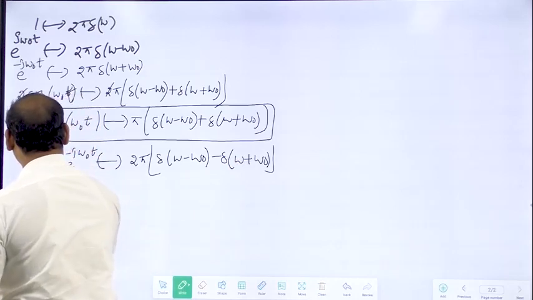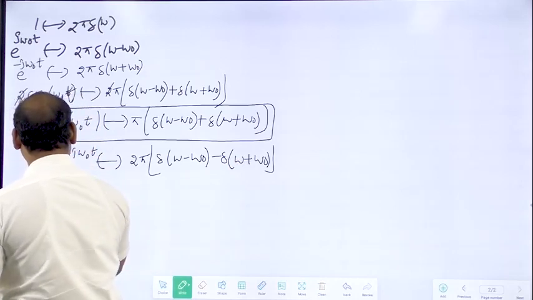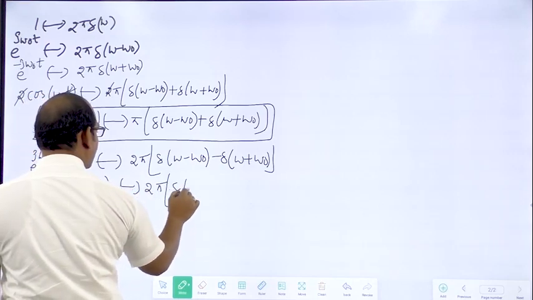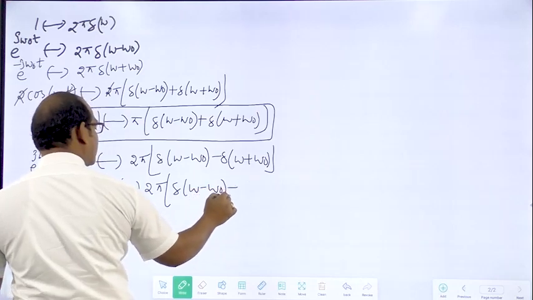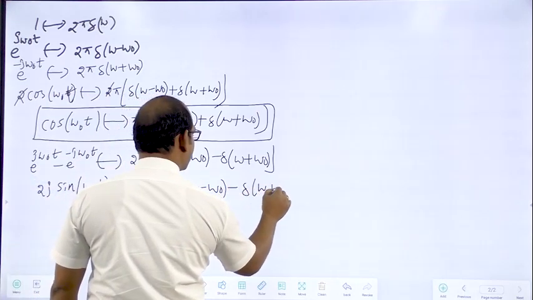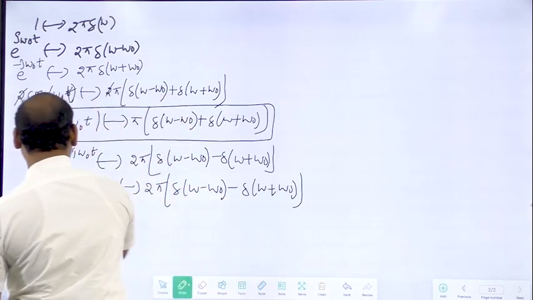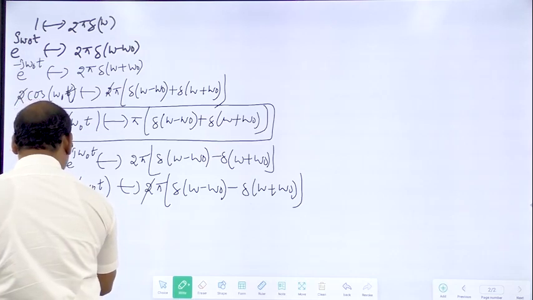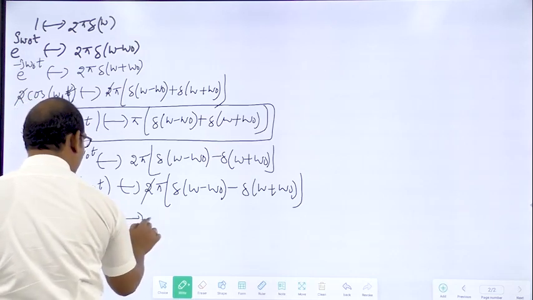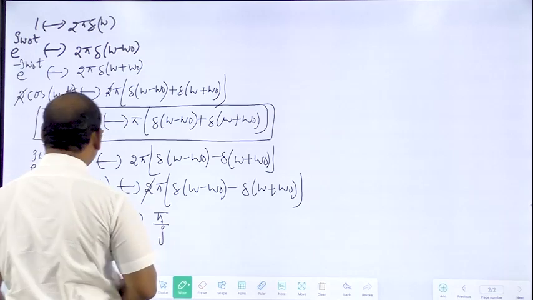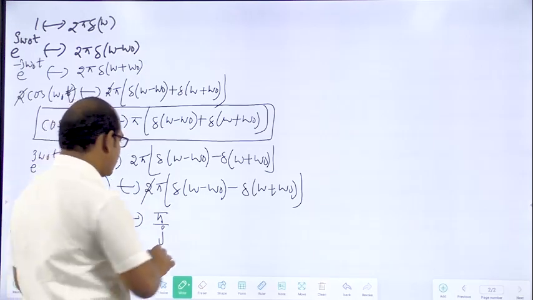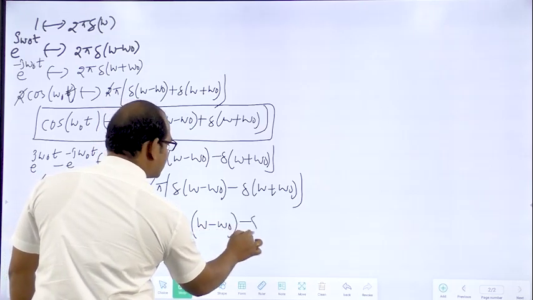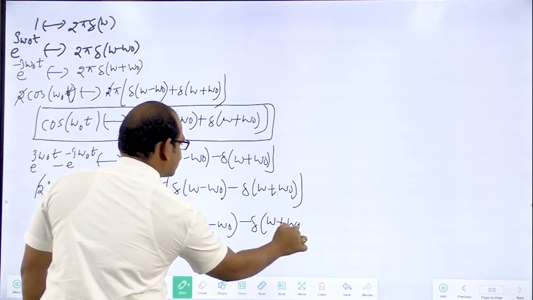And this is equivalent to 2j sine of omega naught t. 2 will be cancelled. Send this j this side. Then sine of omega naught t is having the Fourier transform pi by j, here you will be having j in the denominator, and this side del of omega minus omega naught minus del of omega plus omega naught.